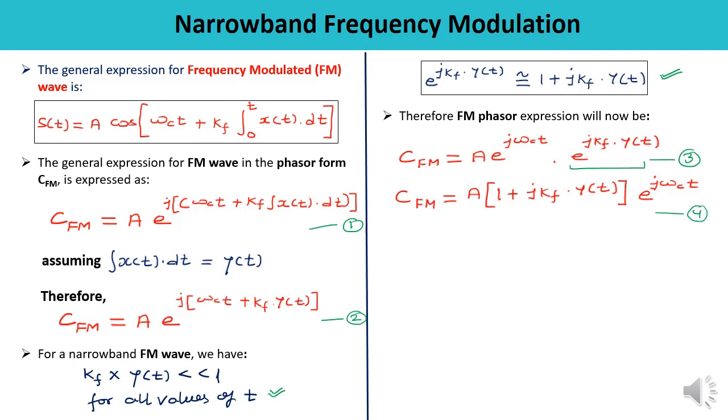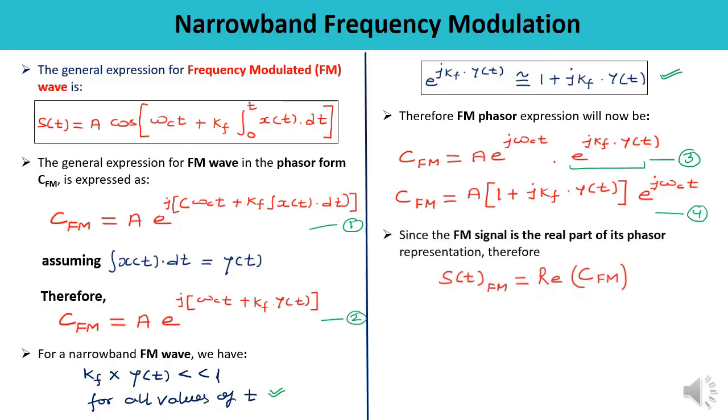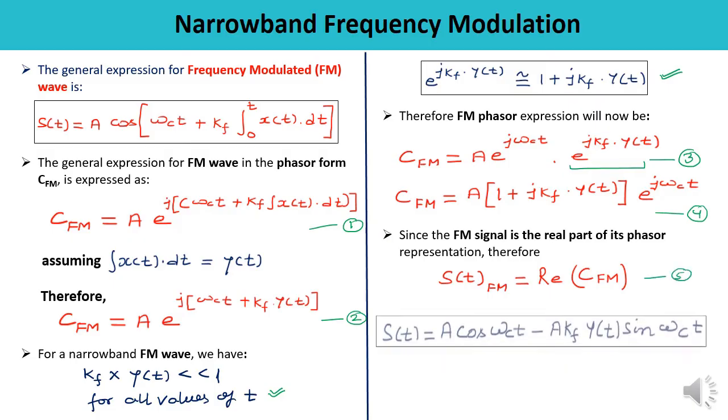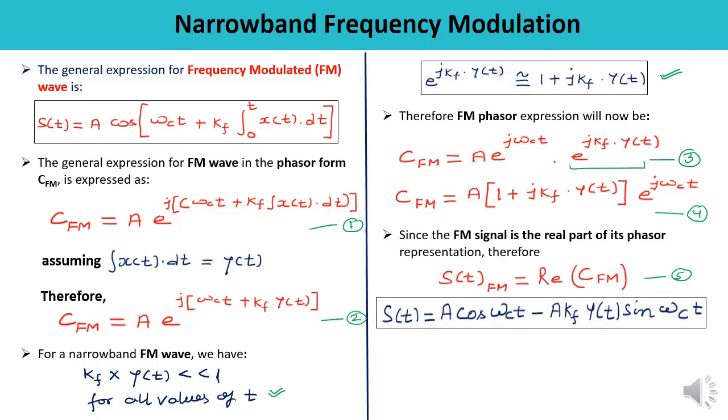But now what is our interest? We know that the frequency modulated signal is the real part of its phasor representation. Meaning the real part of this equation number 4 is of our interest. That is what the requirement is. So if you write down the real part of equation number 4, we will be able to get the equation of the narrowband frequency modulated wave.